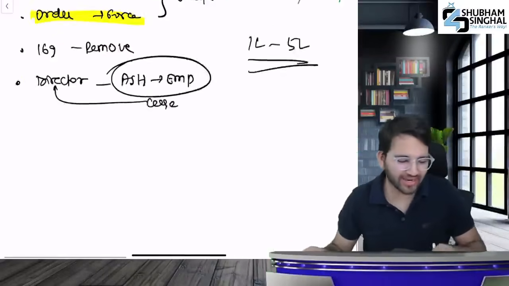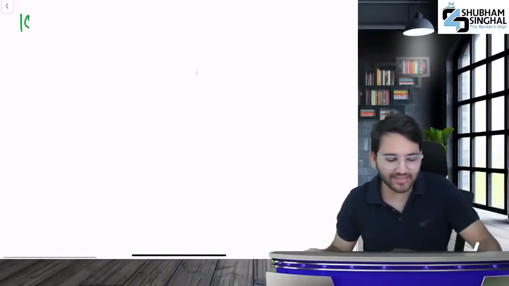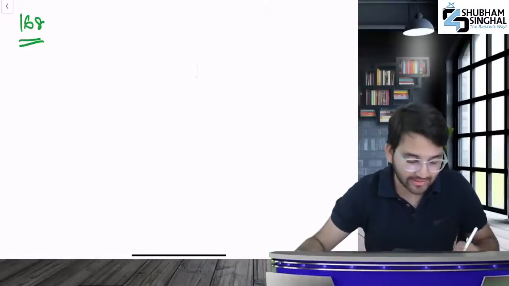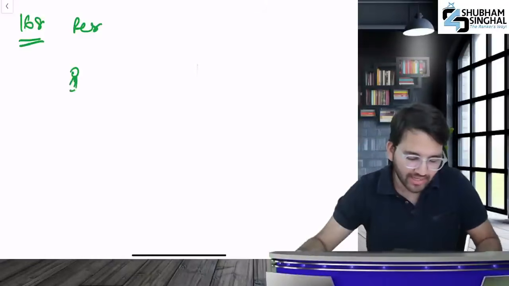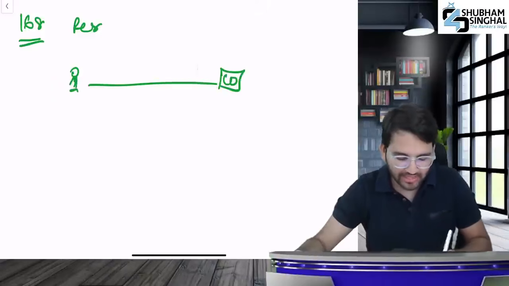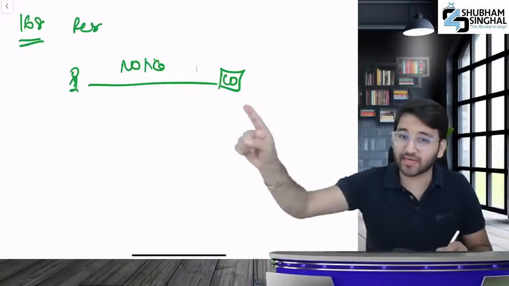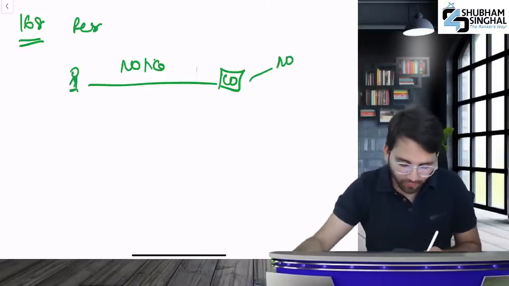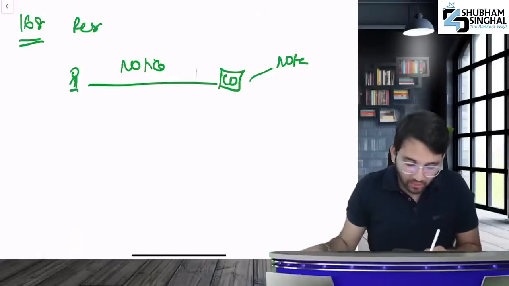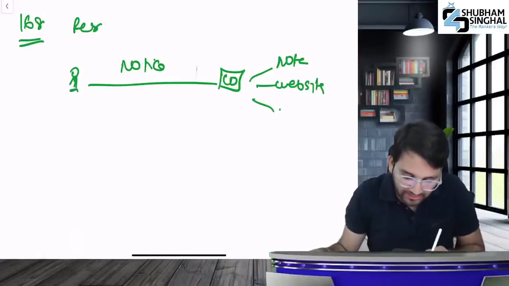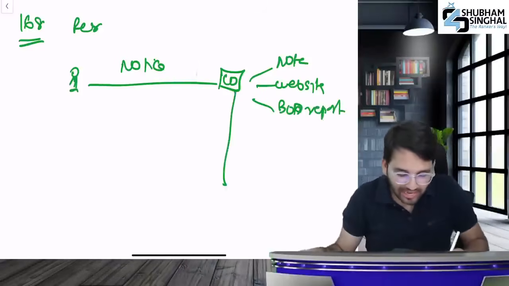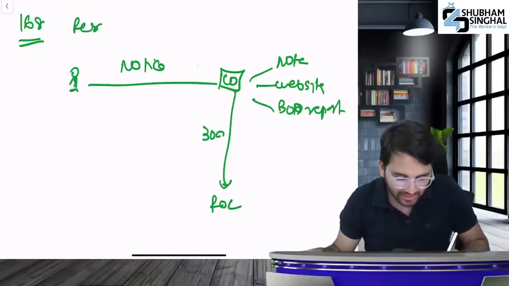That's it. 2 more sections and it'll be over. 168, what is it? Section 168 talks about resignation. Resignation is very simple. If a director wishes, he'll resign by notifying the company with a resignation. As soon as the company receives a resignation notice, the company does 4 things. First, the board will take his note and record it. Second, the board will publish it on their website. Third, the board will include it in their report when it publishes the next report. Also, the board will intimate the ROC within 30 days.